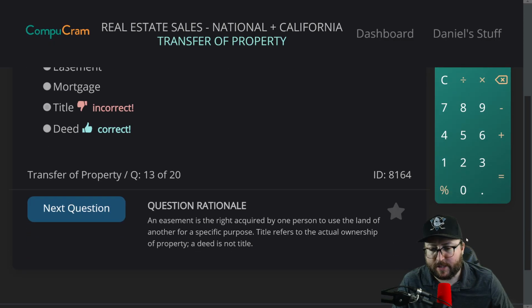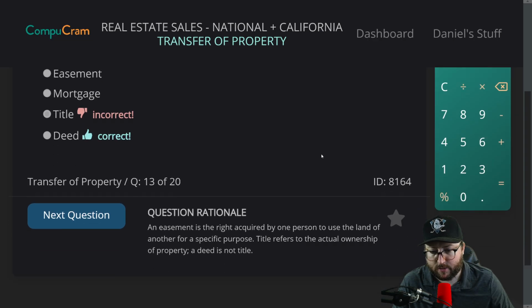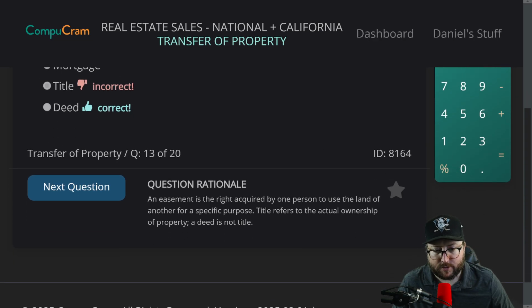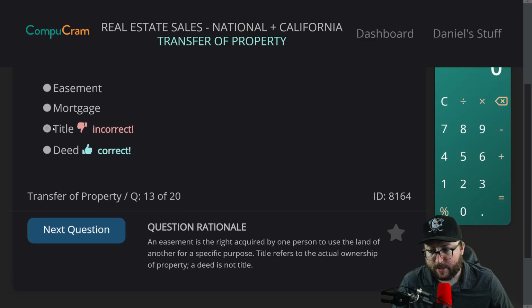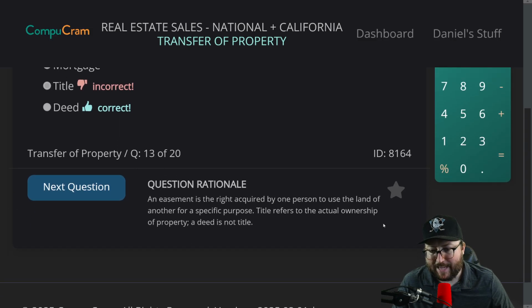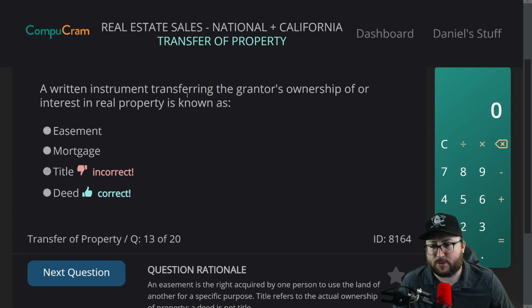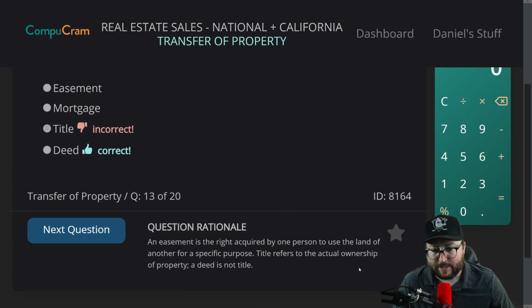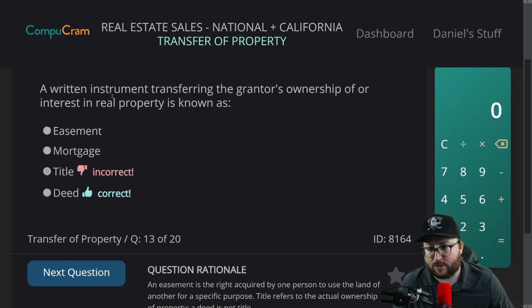Here's the explanation. An easement is the right acquired by one person to use the land of another for a specific purpose. So that's easement here. Title refers to the actual ownership of a property. That's title. Deed is not a title. A deed is a written instrument transferring the grantor's ownership of or interest in real property. That's what the deed is. So the title is the actual ownership. The deed is the written instrument transferring. The deed is the transfer.